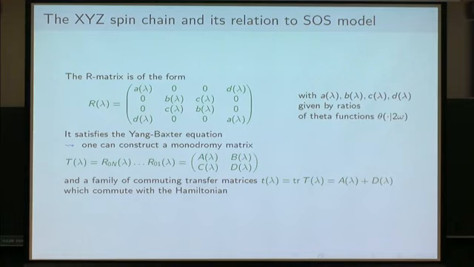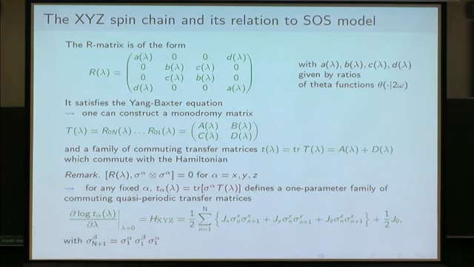So let us start with the XYZ spin chain. It is still associated to some R matrix, solution of the Yang-Baxter equation. In that case, the R matrix is the elliptic solution of the Yang-Baxter equation. It has this form. From it, one can still construct some monodromy matrix by a product of such R matrices. This is still a 2x2 matrix with operator entries A, B, C, D, and it still satisfies the RTT relation, so that when you take the trace, you still obtain a commuting family of transfer matrices.